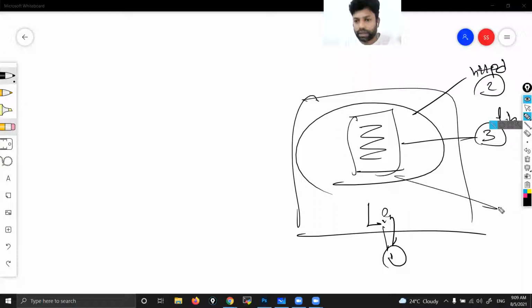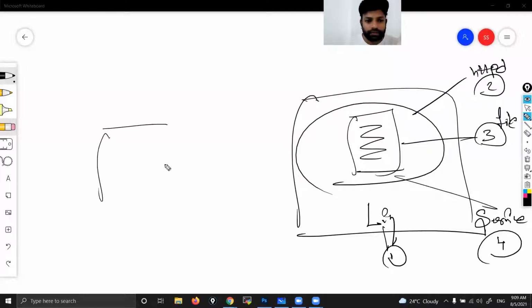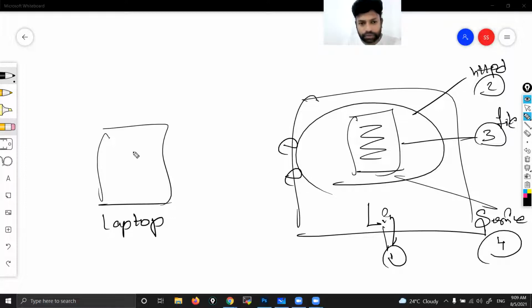Fourth step, I started the service. These four things we did, right? So how I did all these things: this is my laptop. By opening SSH ports, I entered inside that machine and did all these things.